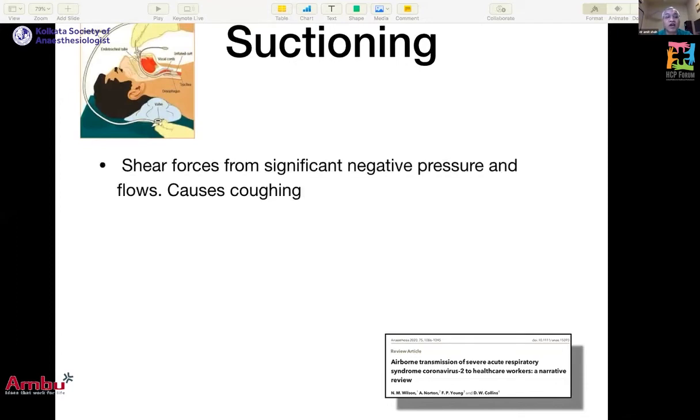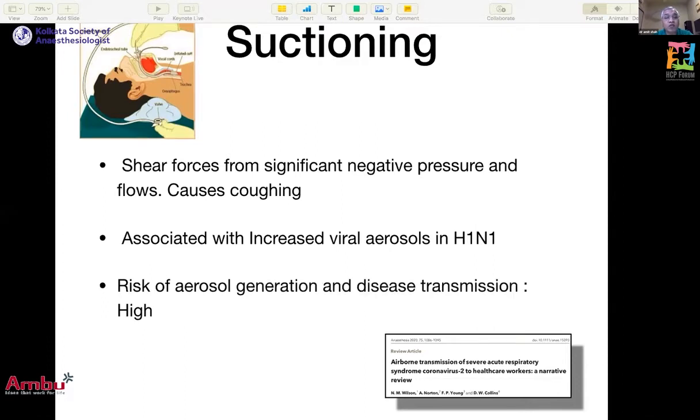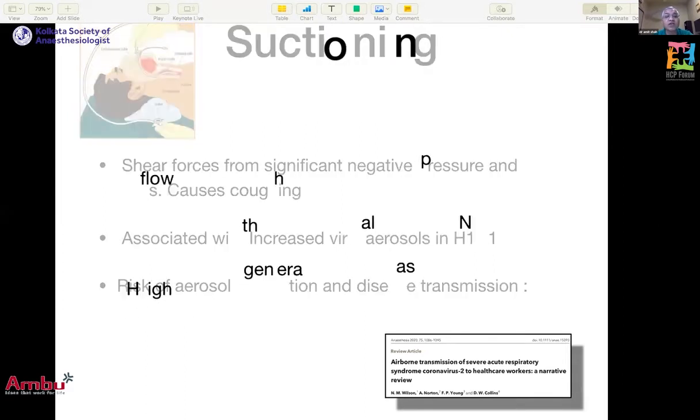Suctioning creates shear force because of a high airway velocity. It causes significant negative pressure. It can cause coughing. So it was associated with increased viral aerosol in the H1N1 outbreak. So the risk of aerosol generation and disease transmission is on the higher side.